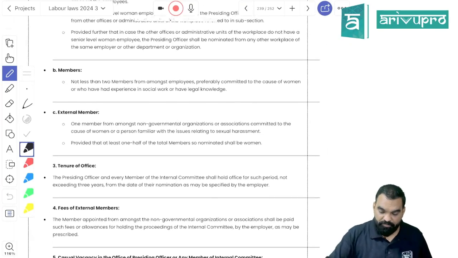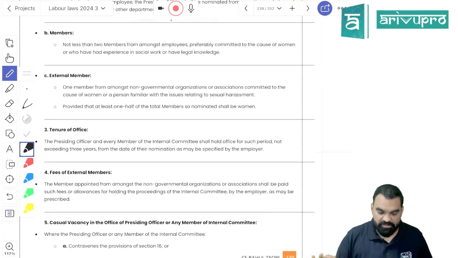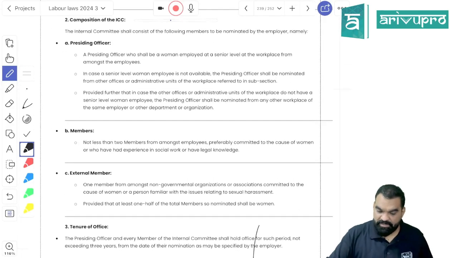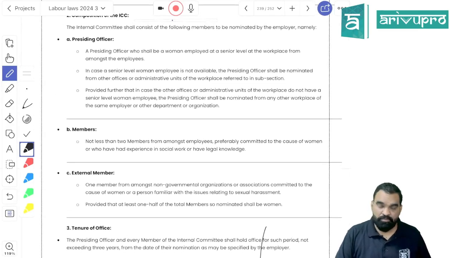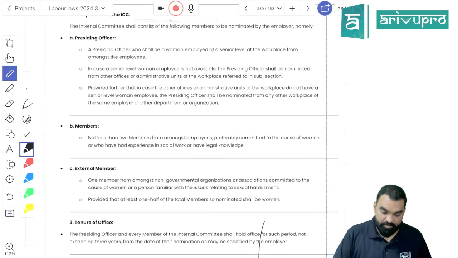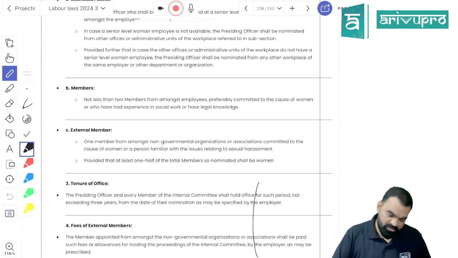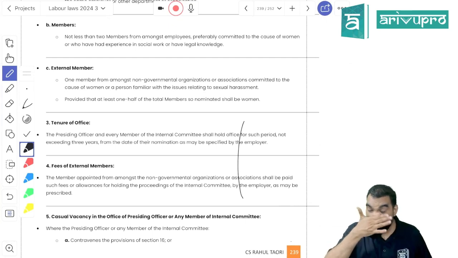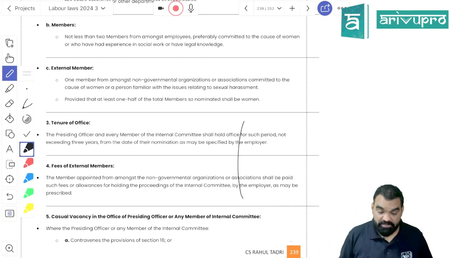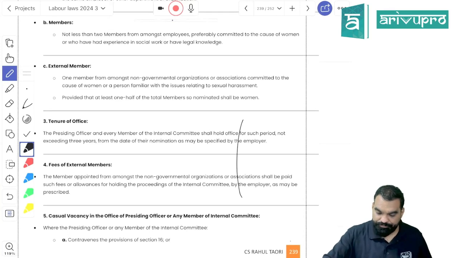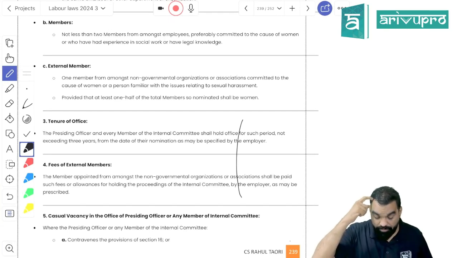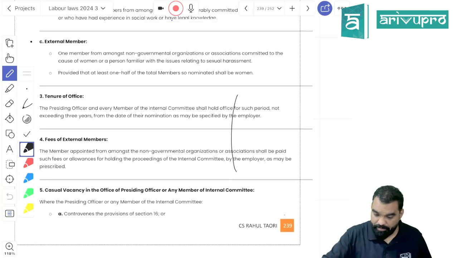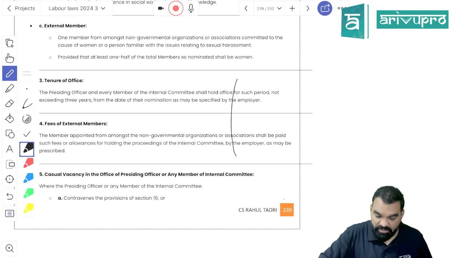A minimum of half the members should be women. They will hold office for up to 3 years. So one would be the presiding officer, who would be the senior-most female member of the organization, two other members associated with the women's cause, and one member who should be an NGO representative, an external member. Half should be women at minimum, right? The employer has to pay the fees to the external member. Their tenure will be 3 years and they are not subject to any reappointment.